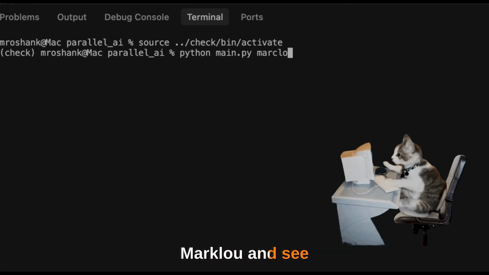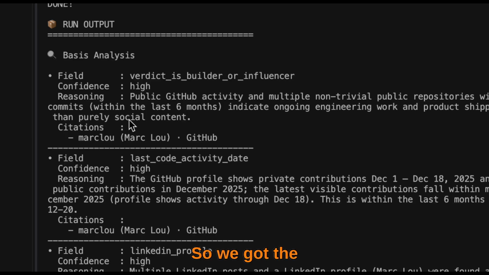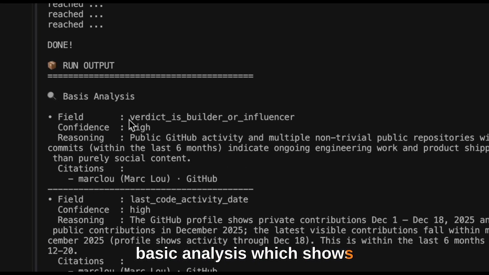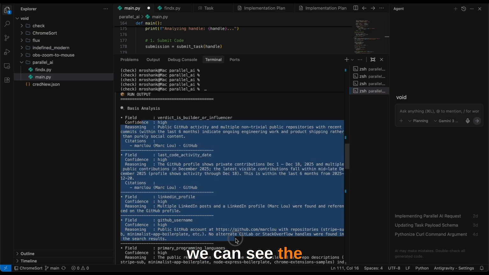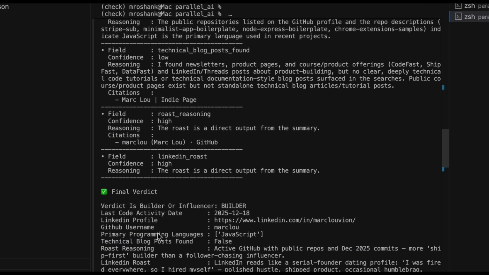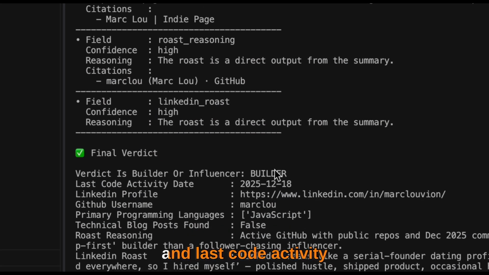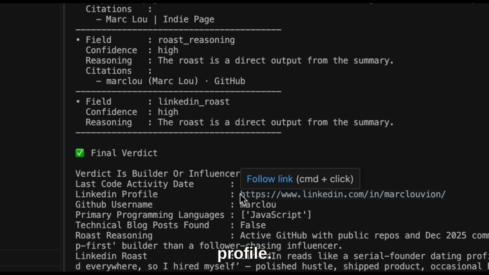So let's type in Marklow and see what we get. So we got the basis analysis, which shows the source and citation for the final verdict. Scrolling down, we can see the final verdict, and that is, oh, he's a builder. And the last code activity being December 18th, and the link to his LinkedIn profile.